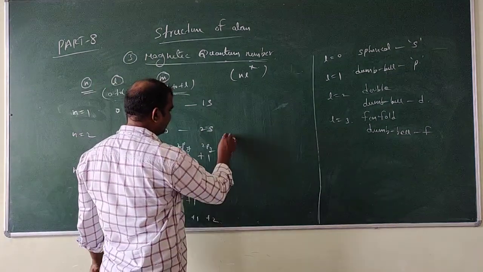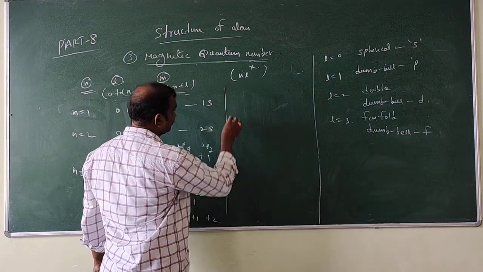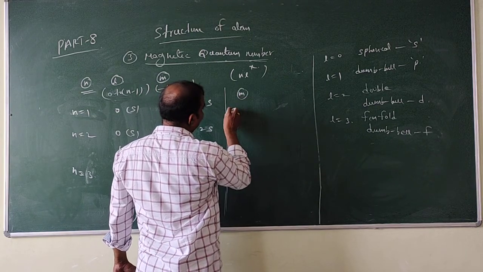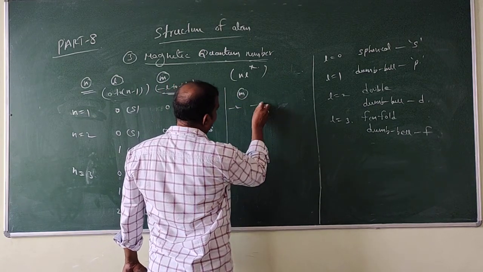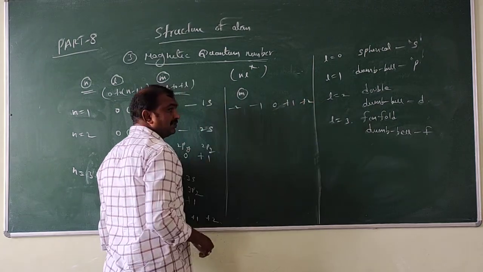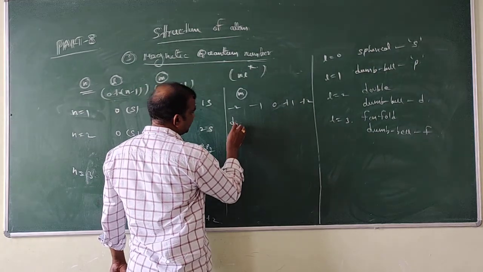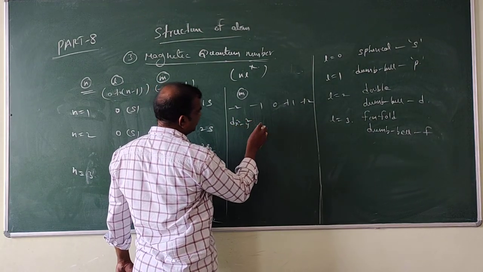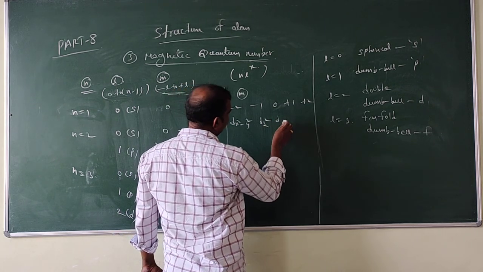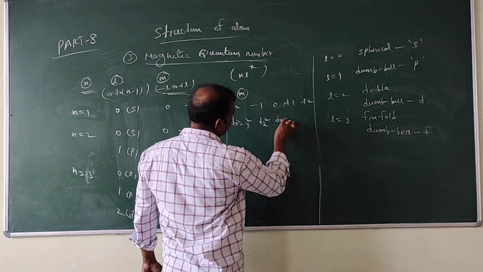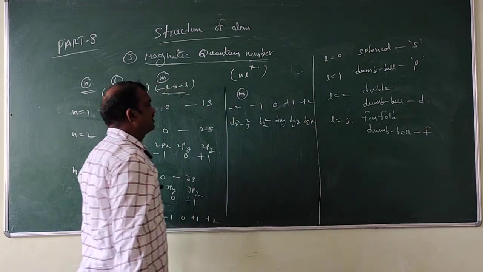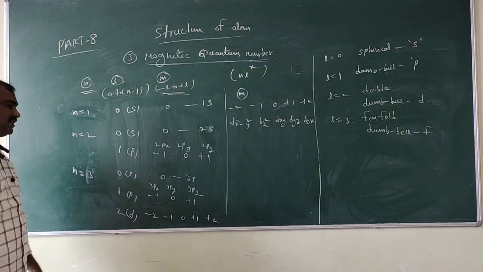So m values are -2, -1, 0, +1, +2. These are dx square minus y square, dz square, dxy, dyz and dzx. So these orbitals will come for the m values.